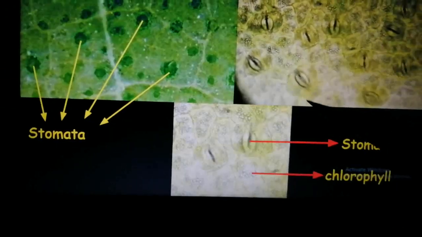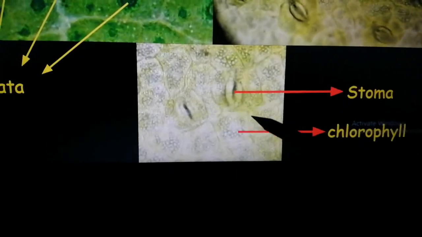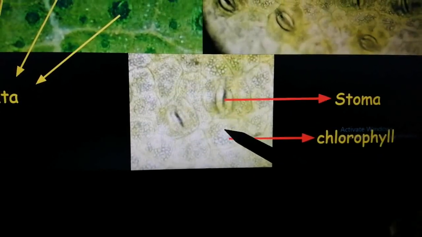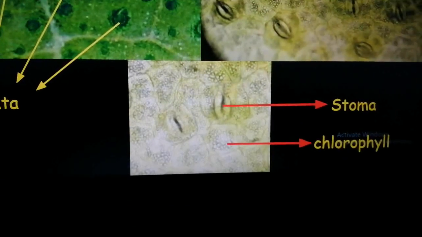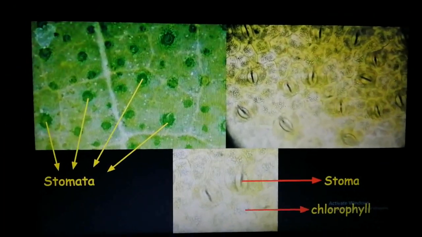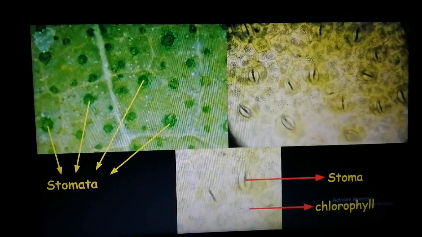Plural is stomata, singular is stoma, and you can also see these circles. Yes, they show the chlorophyll. Okay, so you can see here we have many stomata, alright, and beside them we have the green pigment used to absorb the sunlight. Yes, these small tiny circles that you can see over here are the green pigment chlorophyll, which are essential to absorb sunlight.